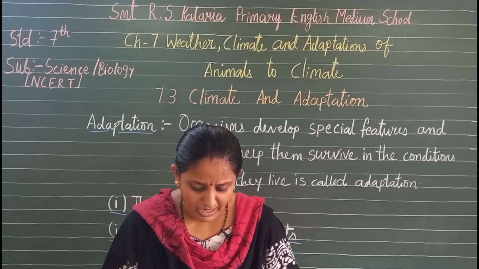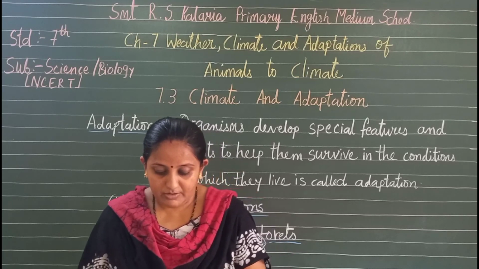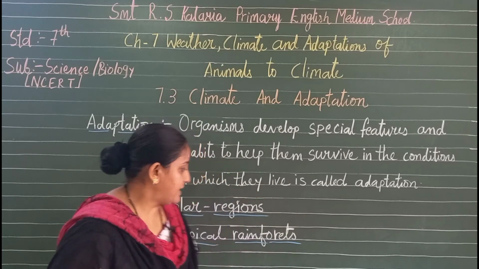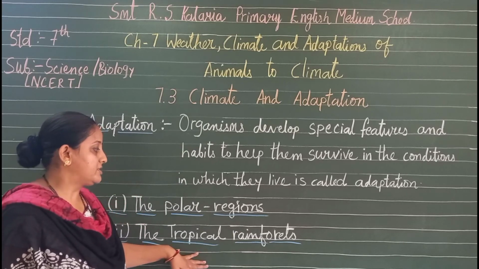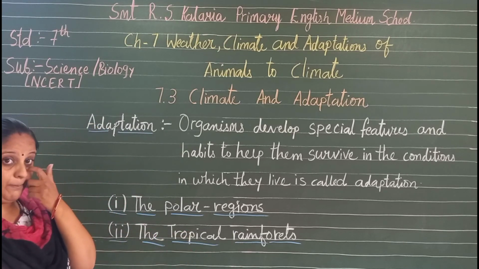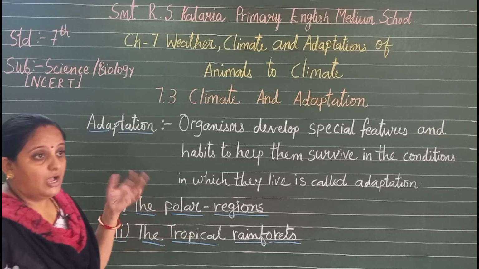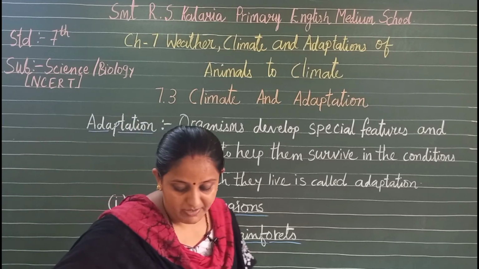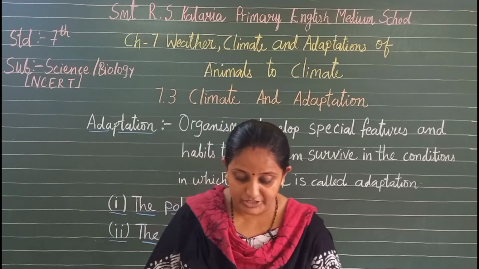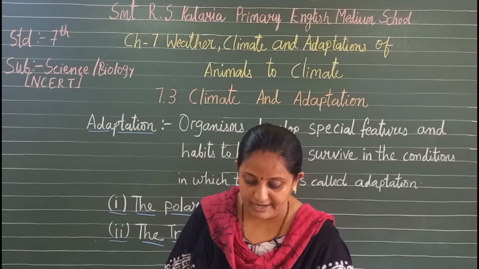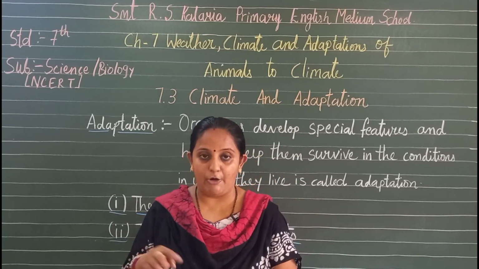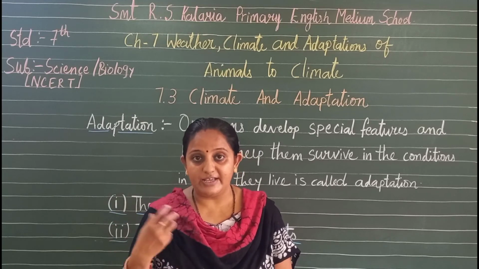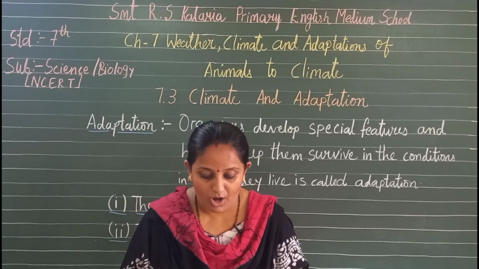Now after this, let us understand another aspect, that is the tropical rainforest. What type of climate, what type of animals are found, how they are adapted to this tropical rainforest. So let's understand about this. Now we all know the tropical rain region has a generally hot climate because its location is around the equator, so it's generally hot.